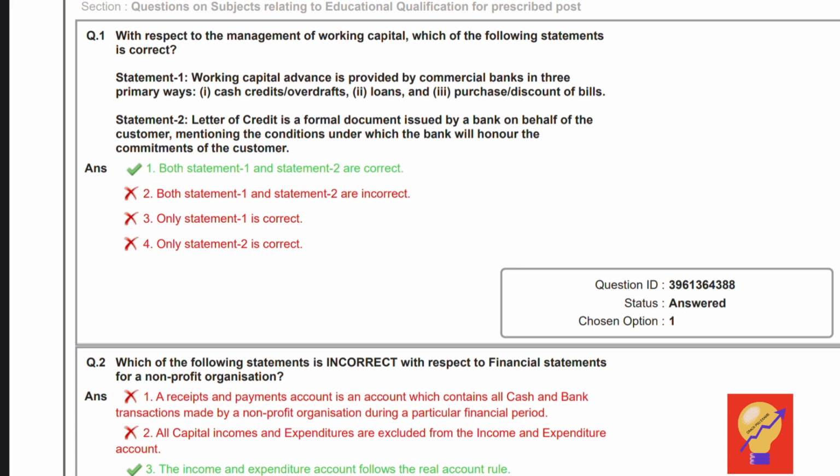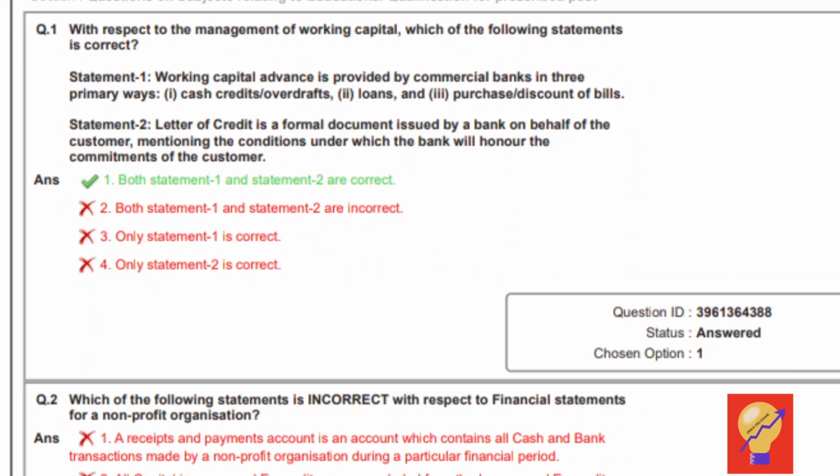Coming to the first question, let us go through one by one. With respect to management of the working capital, which of the following statement is correct? Statement 1. Working capital advance is provided by commercial banks in three primary ways: cash credit overdraft, loans, and purchase or discount of bills. Yes, this is correct. Statement 2. Letter of credit is a formal document issued by a bank on behalf of the customer mentioning the conditions under which the bank will honor the commitments of the customer. So statement 2 is also correct. The answer to this is both statement 1 and 2 are correct.